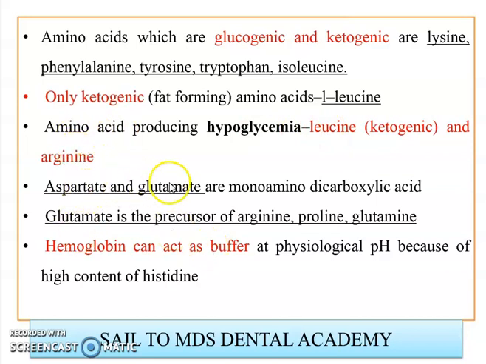Remember, aspartate and glutamate are monoamino dicarboxylic acids, and glutamate is a precursor for three amino acids, that is your arginine, proline, and glutamine. So why does your hemoglobin act as a buffer at physiological pH? Because it has a high content of histidine. And why histidine only? Remember, it contains an imidazole ring, that's why it makes hemoglobin a buffer.